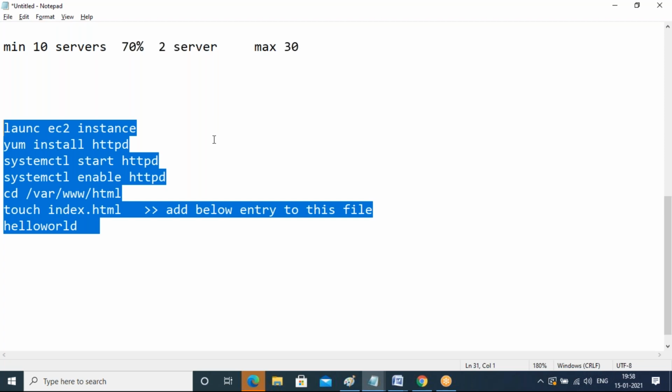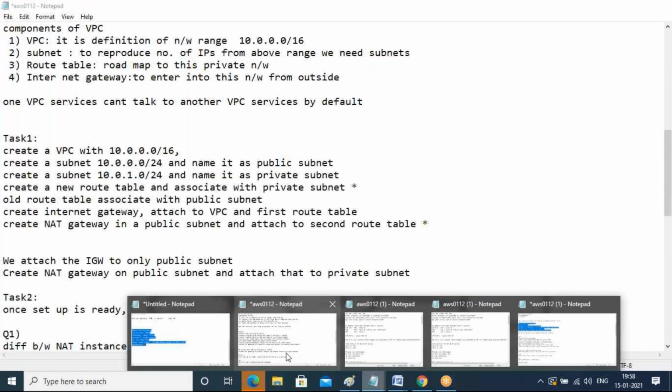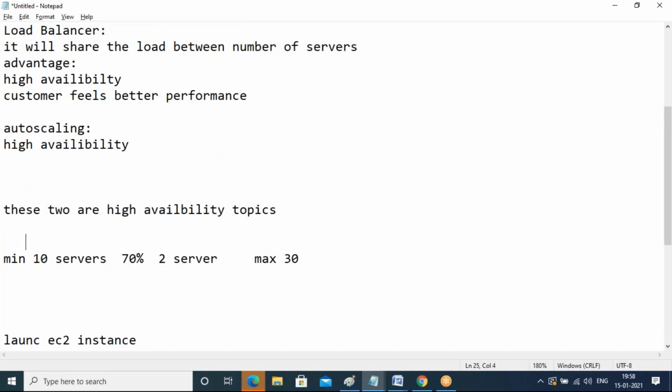For this practice purpose, how many EC2 instances do we have to launch for this load balancer test? As of now, one. As I told, for auto scaling, minimum 10, maximum 30, right? So you give only minimum 1. While creating auto scaling, give maximum 2, or maybe go with 4 servers. Practice purpose only, right? After that, you delete it, no problem. Don't keep it, guys. Once you create your auto scaling and load balancer, delete it.